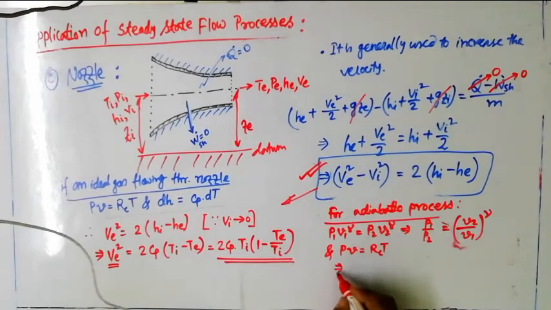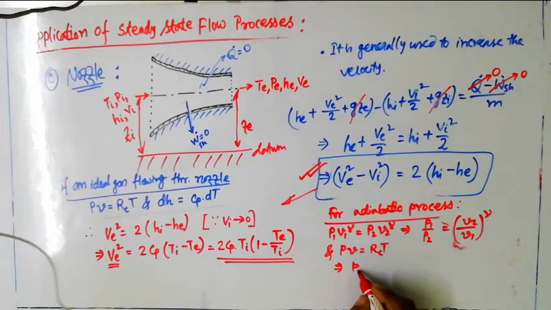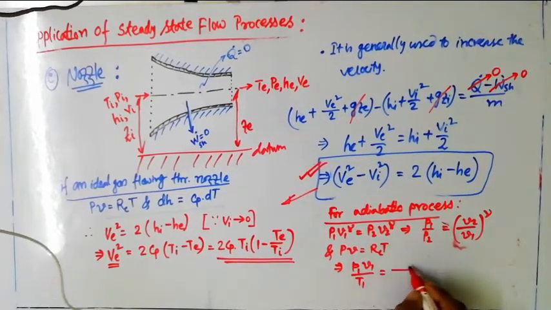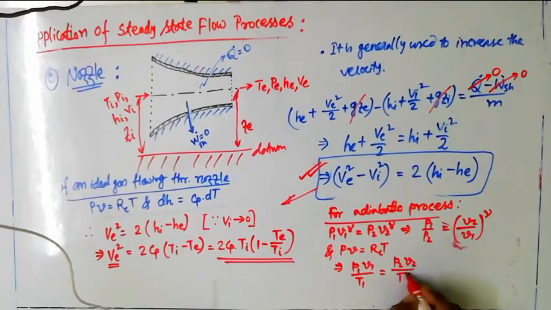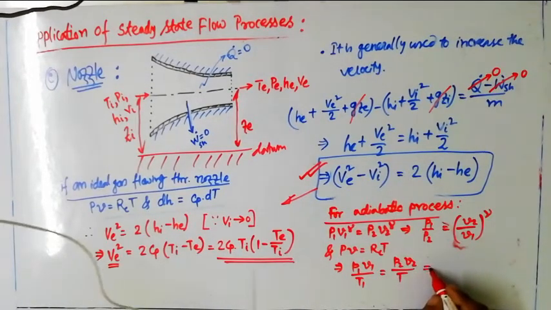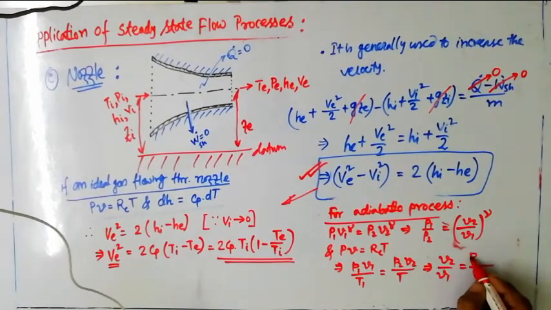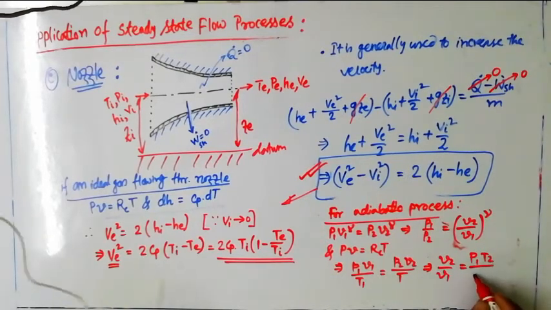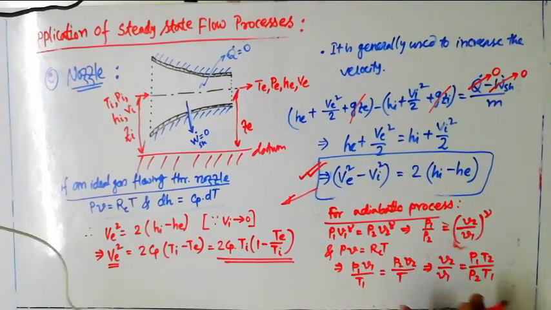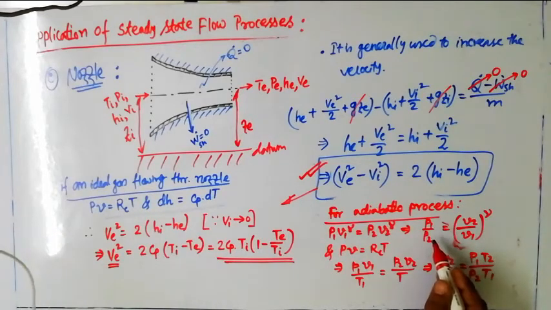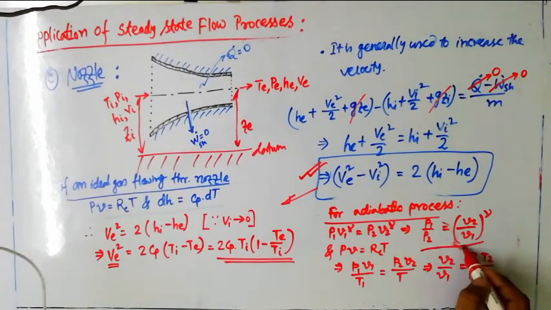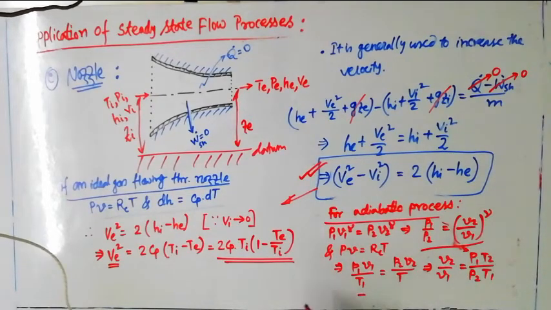So that way I can easily write, at inlet and exit, if I consider 1 and 2, P1 V1 by T1 is equal to P2 V2 by T2. And that way I can also write V2 by V1 is nothing but P1 T2 by P2 T1, simply switching the sides. So from there I can substitute that P1 by P2, this equation, over here.